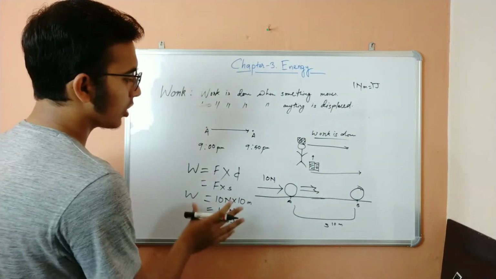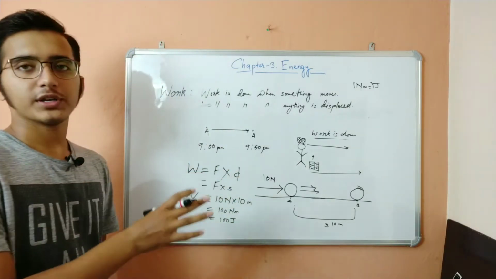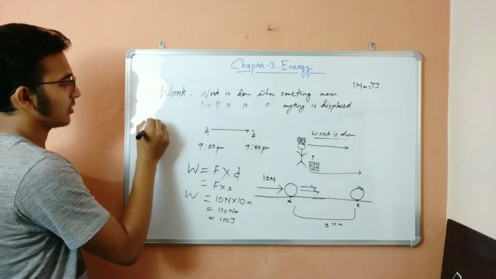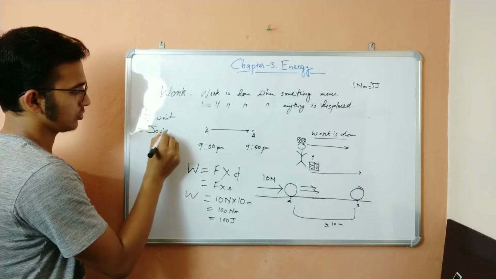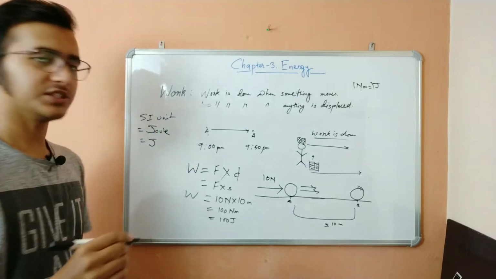So from here we also find out that the SI unit of work is joule, denoted by capital J.